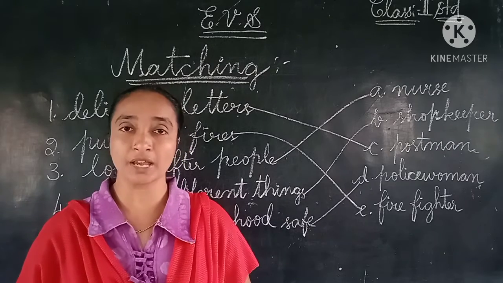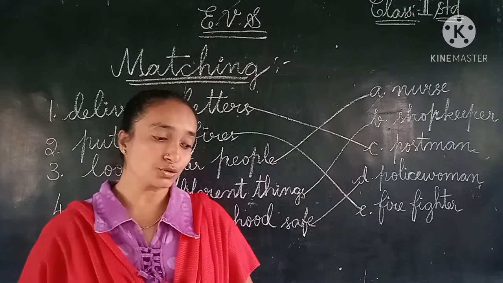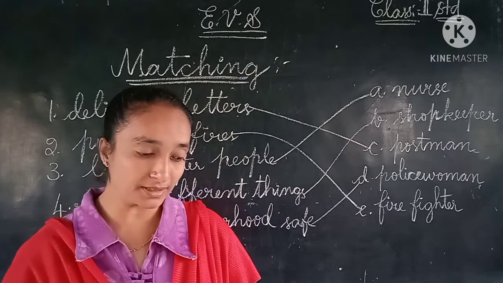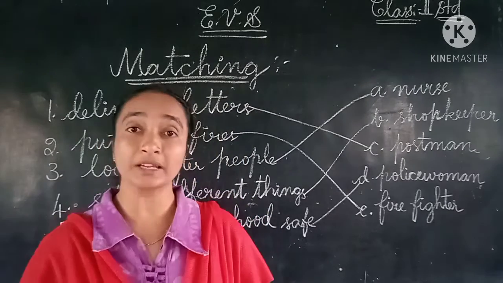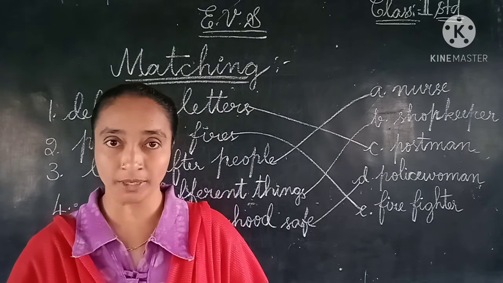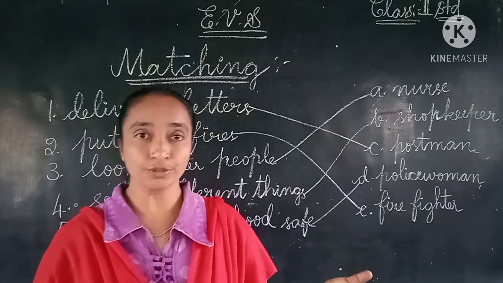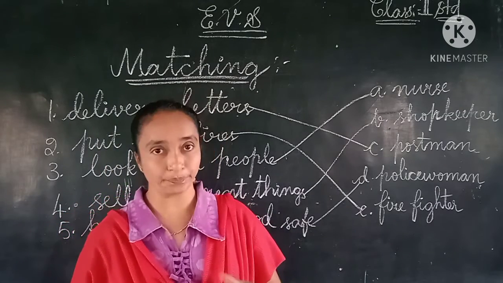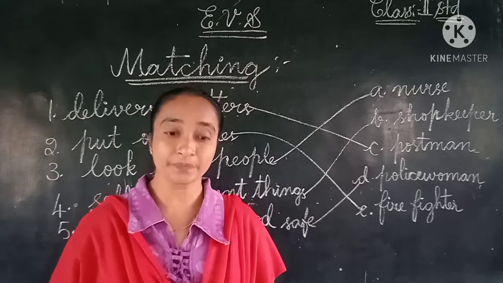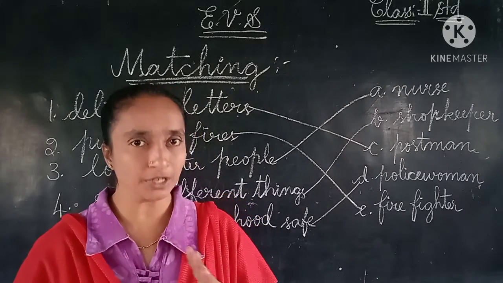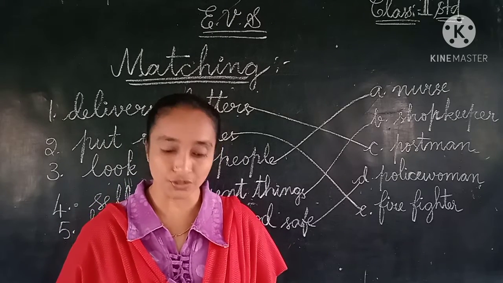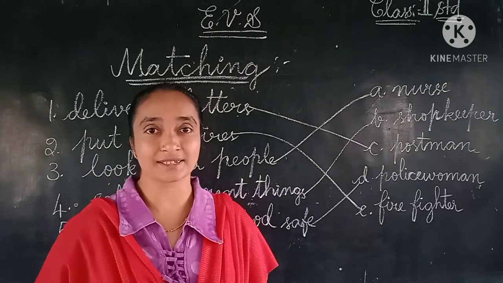Let us first complete the textbook part. So the think and answer. Here they have given one for us. People who work in fire stations and police stations have one common thing. So what is that? Circle the correct answer. They have given 3 options for us. Let us see: uniform, fire engine, police vans.